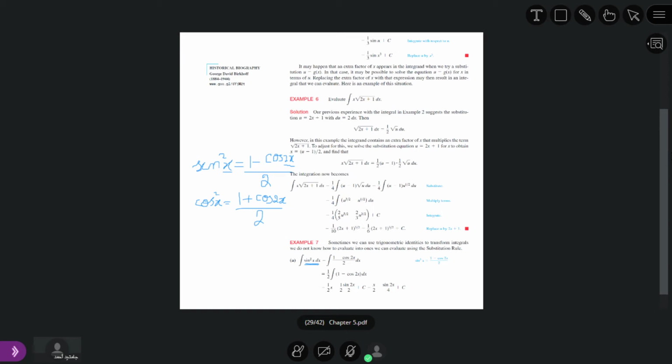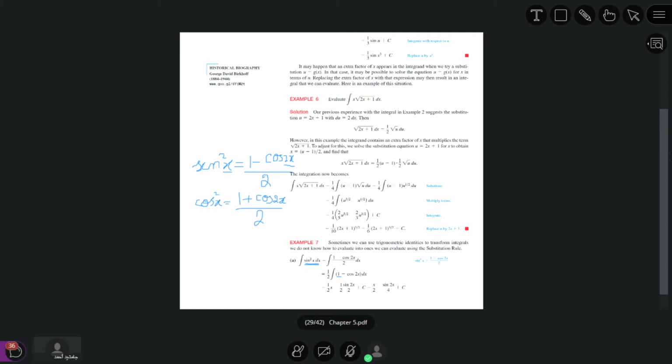So here we put this formula 1 minus cosine 2x divided by 2, and 1 by 2 is a constant, it goes outside. So now what is the antiderivative of 1?